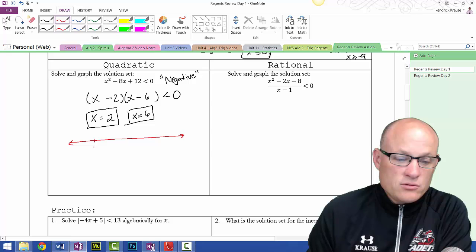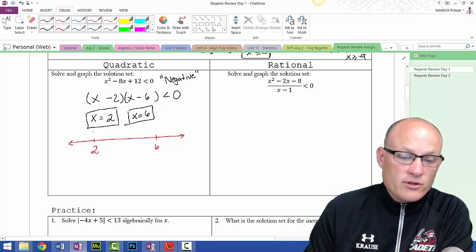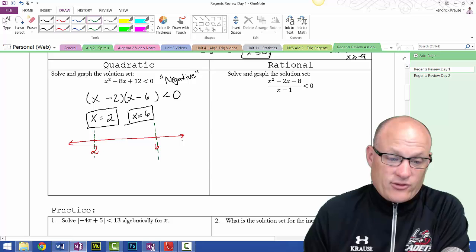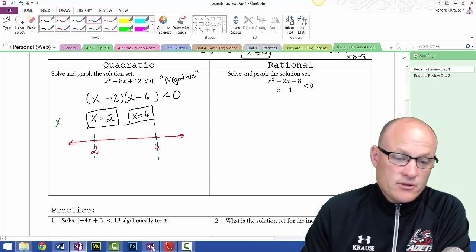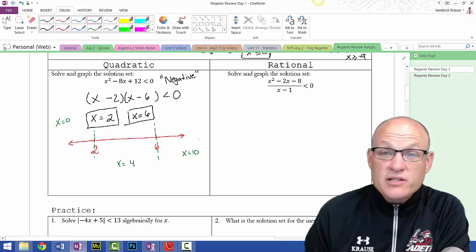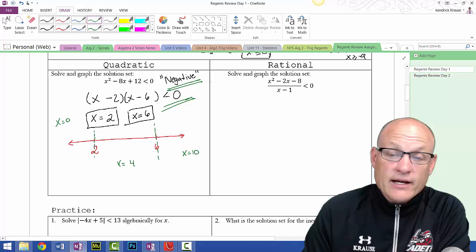So 2 and 6, in effect, break this number line up into 3 segments: 1, 2, and 3. Three areas you need to test. You need to test a number down in this area, like x equals 0. You need to test a number in the middle, like x equals 4. And you need to test a number up here, like x equals 10. Just a number in each area to see if it turns out to be negative.